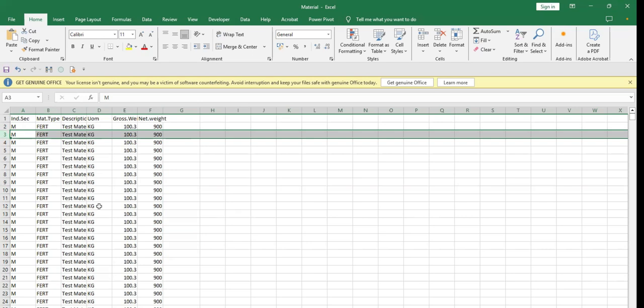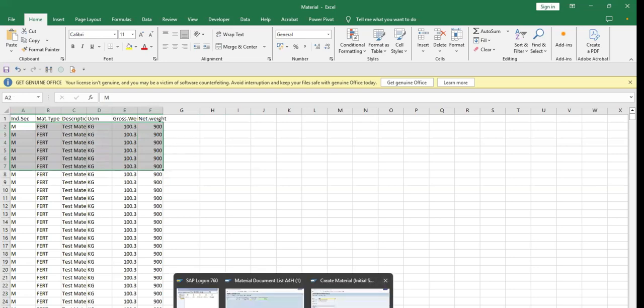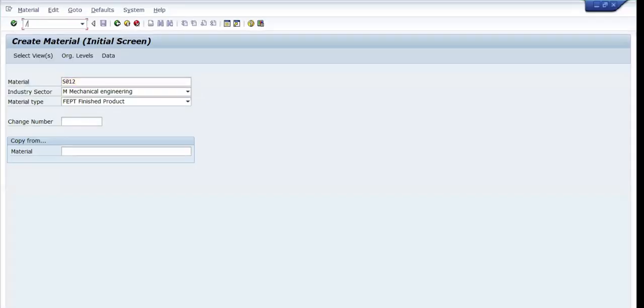It's going to take like 2000 minutes. If it is urgent, it is very difficult, right? On time you can't deliver, right? In that scenario they will ask you to create one program. In that program, you can upload your Excel sheet. You can just load your Excel sheet. You can see like this. Let me go to here.